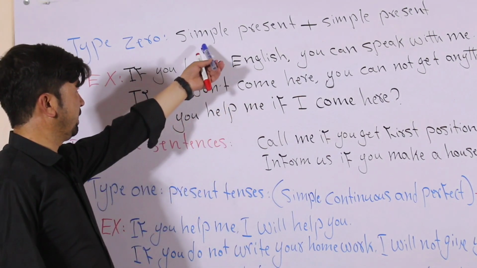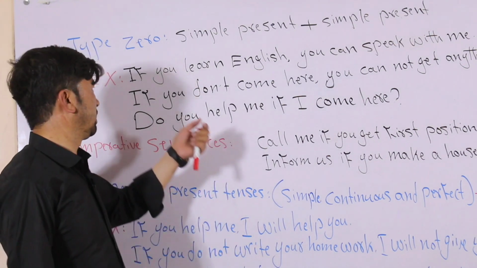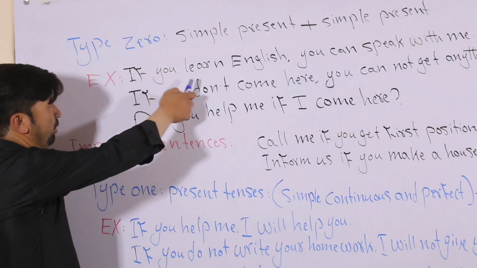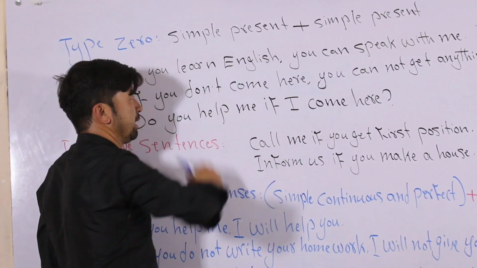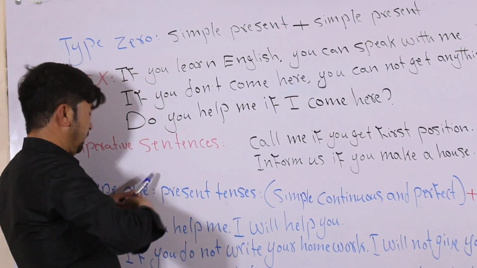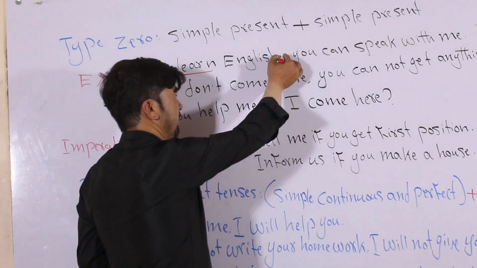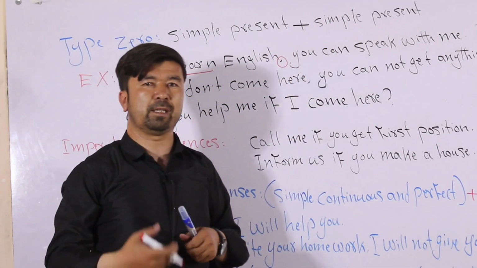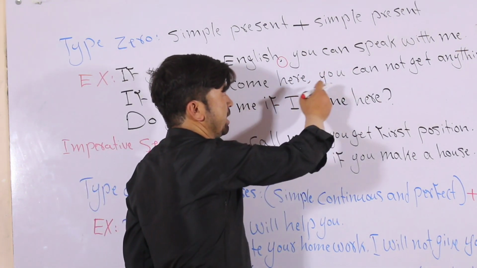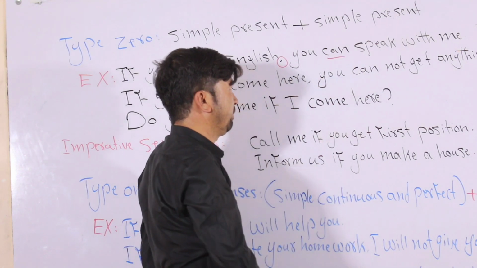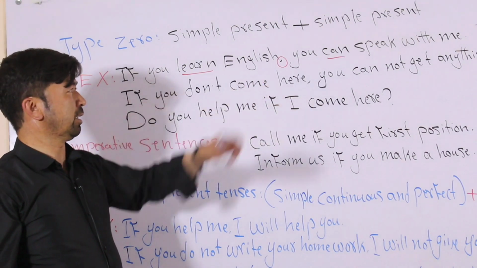As I have written here, simple present tense plus simple present tense. It is the structure of type 0. Now, the example. If you learn English, you can speak with me. If you learn English, you can speak with me. Now, if you think here, learn is the first form of the verb, simple present tense, and I put a comma here as we studied before. When you start a clause with if, you have to put a comma between the clauses. You can speak with me. Can is also a modal auxiliary verb, and you can use it in simple present tense. Now you can see both clauses are in simple present tense.